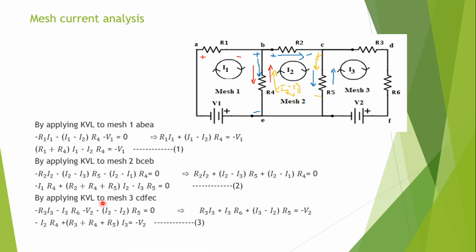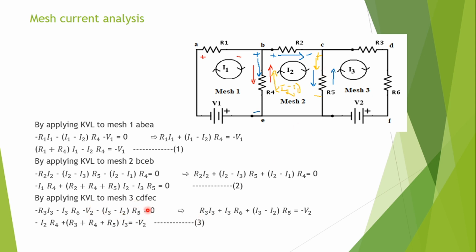So if I apply KVL to mesh 3, CDFEC, what happens? Minus R3 I3 minus I3 R6 minus V2, because from higher potential to lower potential, voltage falls, minus (I3 minus I2) into R5 equal to 0.